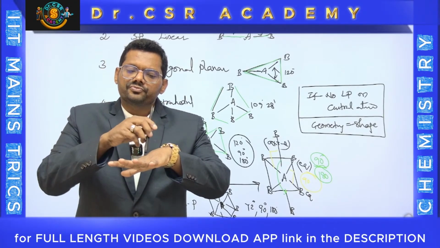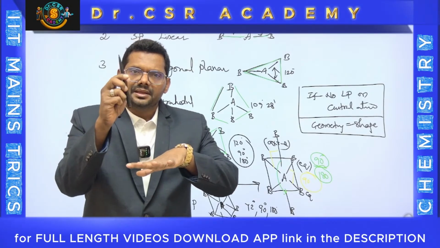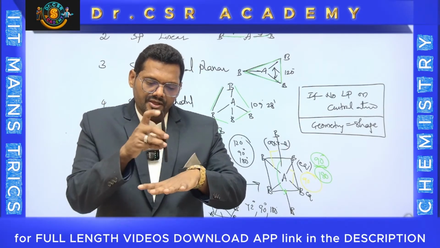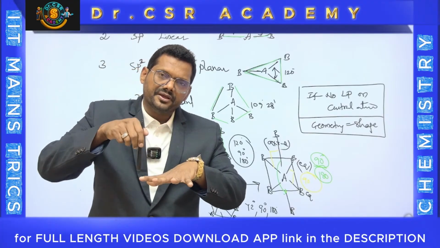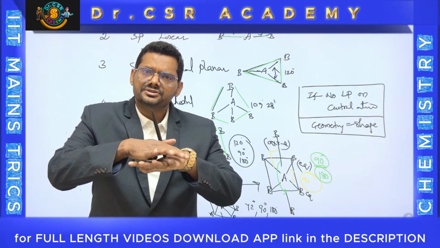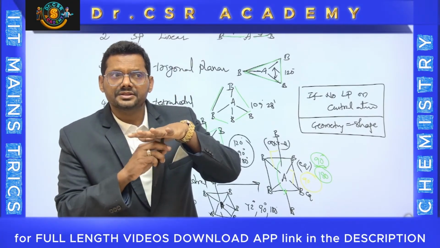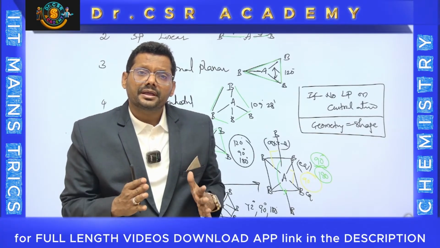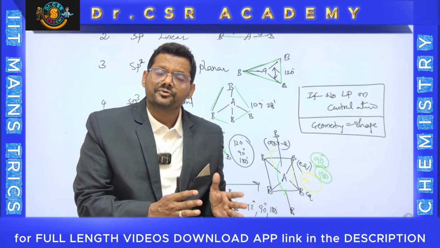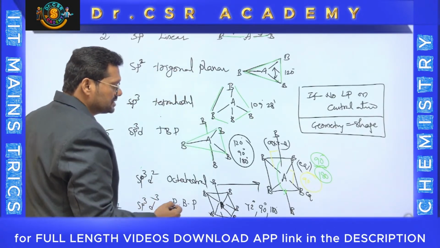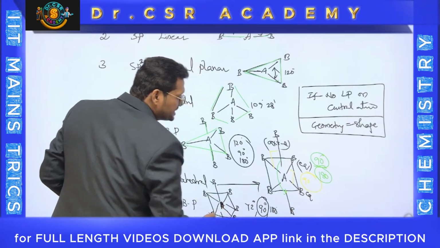From this to this, it is 90. The important question here is, how many 90 degrees bond angles are there? From this to any of the 5 atoms. That means 5 bond angles of 90 degrees are there from the top atom, and 5 more from the down atom. There are 10 bond angles of 90 degrees: 5 from the top atom and 5 from the down atom. That's why the most important bond angle is 90 degrees in this case.